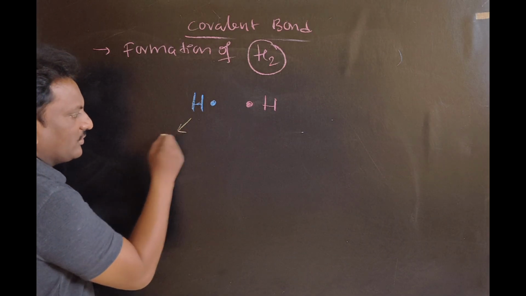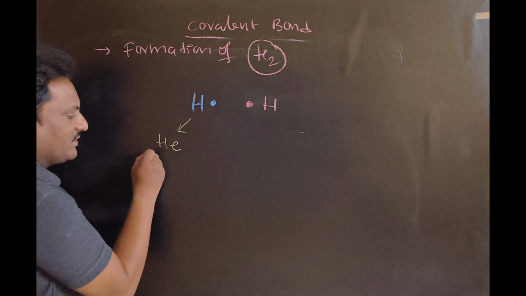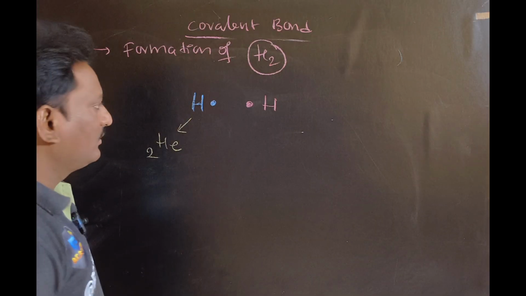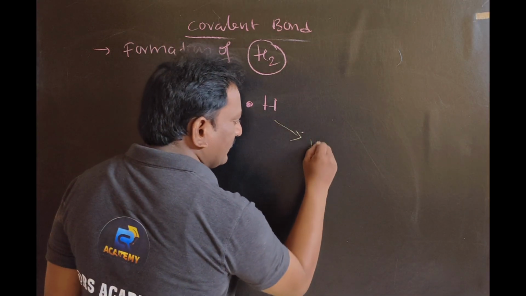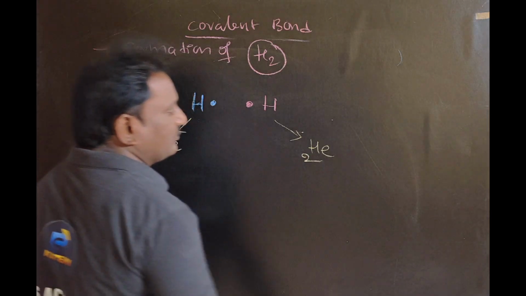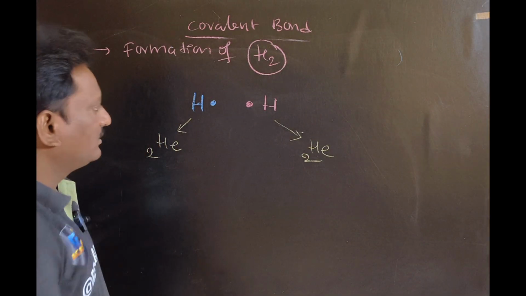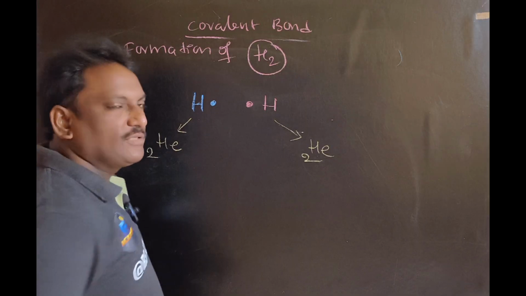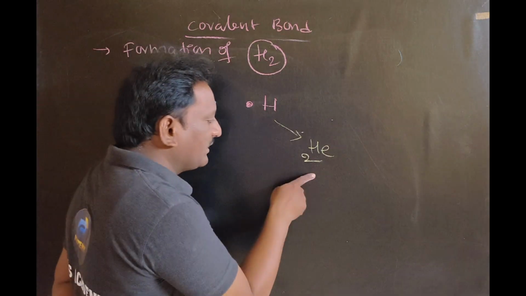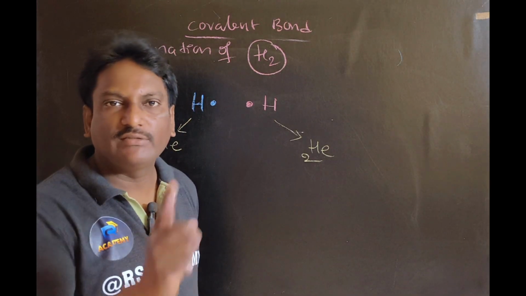So this hydrogen wants to attain helium configuration with atomic number 2. This hydrogen atom also wants to attain helium configuration, which has atomic number 2. Hydrogen has atomic number 1, and it wants to attain the nearest noble gas configuration, that is helium.